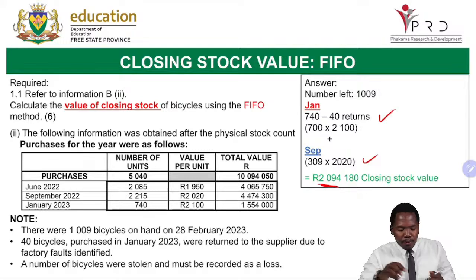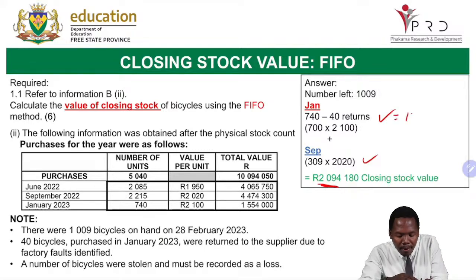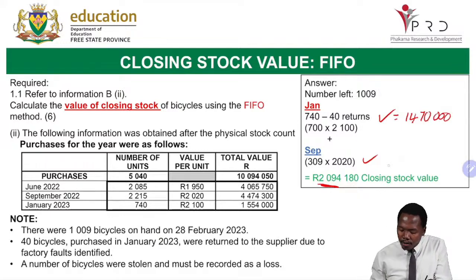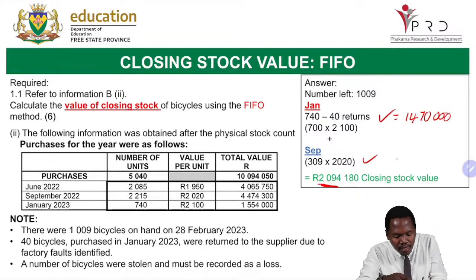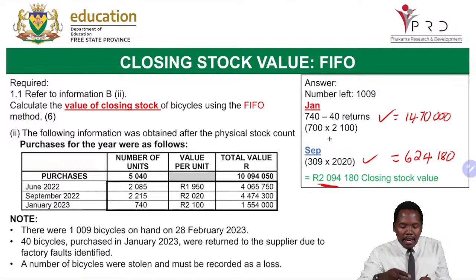now that is what we're having here. So here, remember, it was 1,470,000. Here, it was 309 times 2020. It was 624,180.